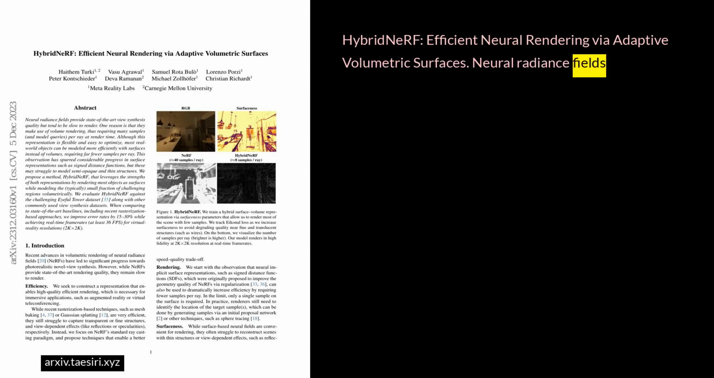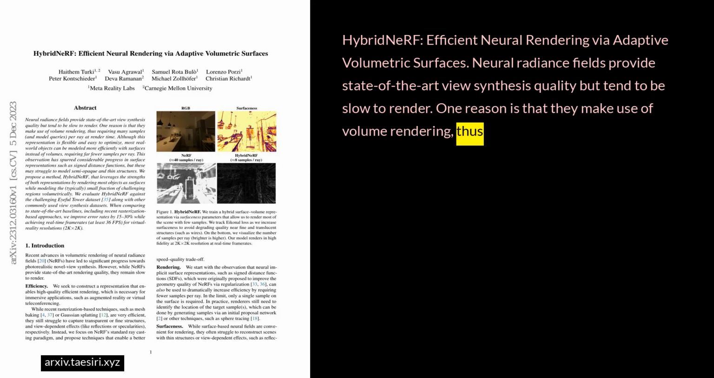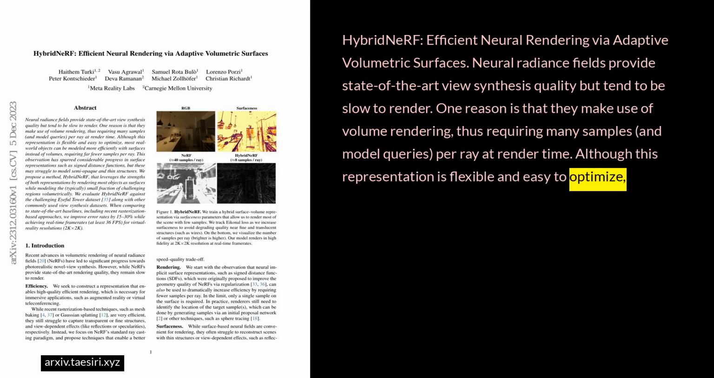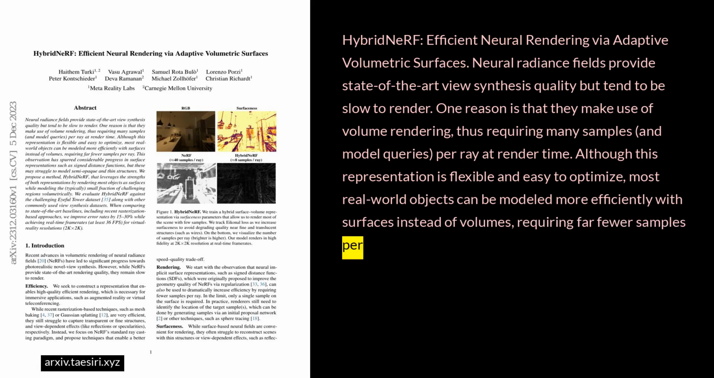HybridNeRF: Efficient Neural Rendering via Adaptive Volumetric Surfaces. Neural radiance fields provide state-of-the-art view synthesis quality, but tend to be slow to render. One reason is that they make use of volume rendering, thus requiring many samples and model queries per ray at render time. Although this representation is flexible and easy to optimize, most real-world objects can be modeled more efficiently with surfaces instead of volumes, requiring far fewer samples per ray.